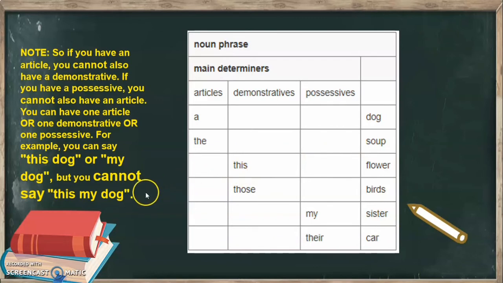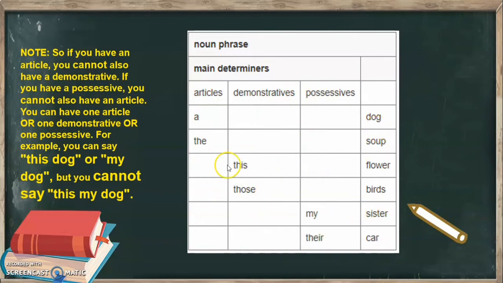So let's take note that noun phrases can only have one main determiner. Just try to remember one main determiner per noun phrase. What are the articles? Here are the articles. What are the demonstratives? Possessives.